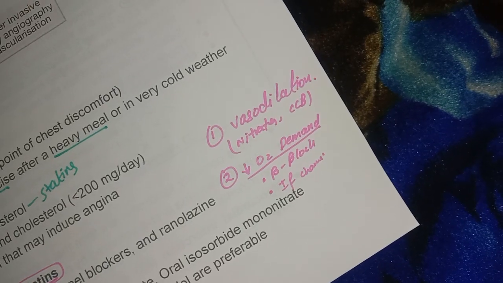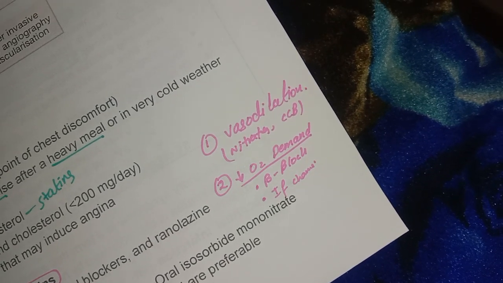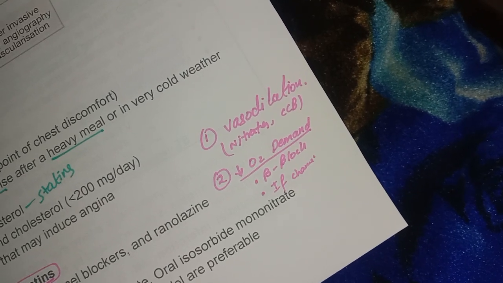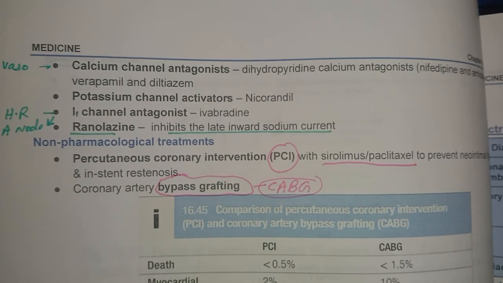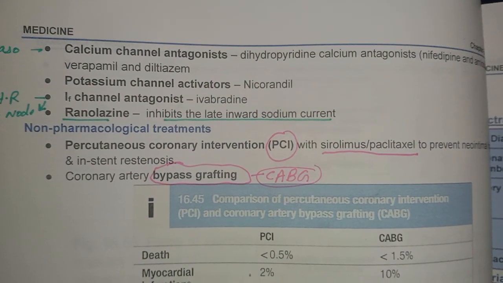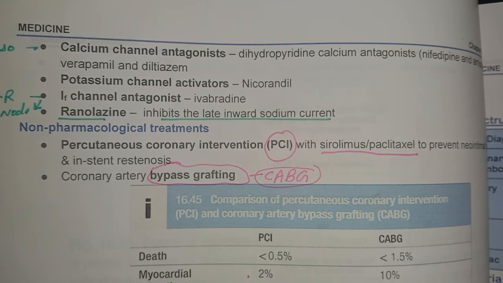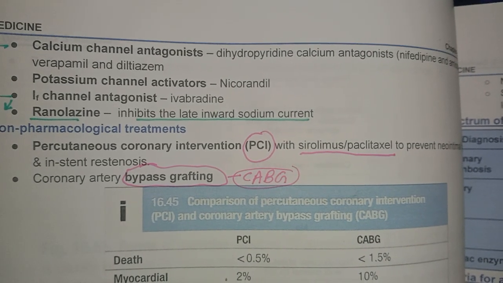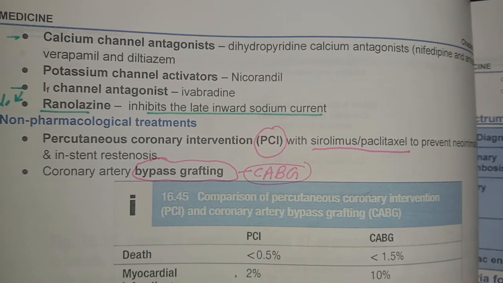We do pharmacotherapy for vasodilation, which includes nitrates and calcium channel blockers, and for decreasing oxygen demand, which includes beta blockers and IF channel antagonist. Then there is non-pharmacological treatment, which includes PCI and CABG. PCI is percutaneous coronary intervention, and CABG is coronary artery bypass grafting. We do PCI with sirolimus and paclitaxel stents, and that's it for angina pectoris.